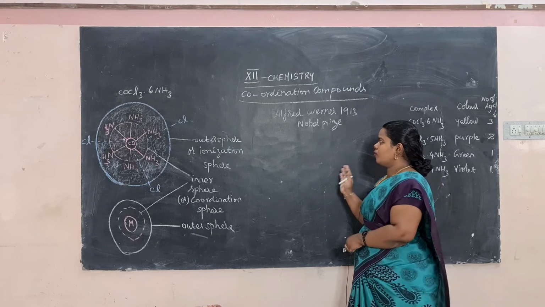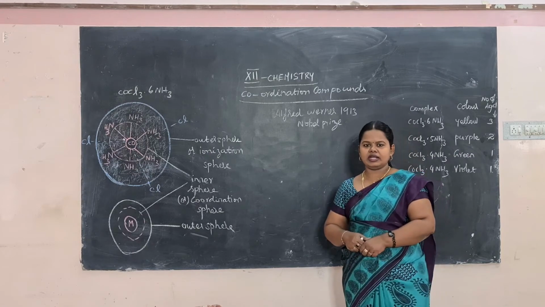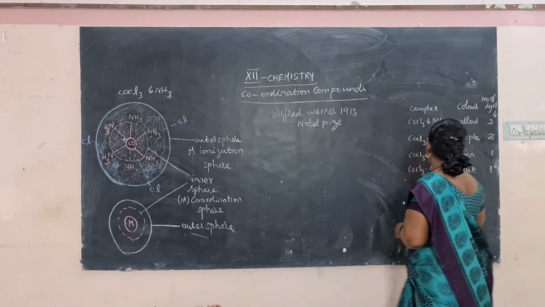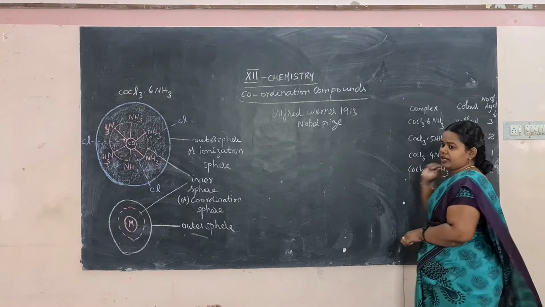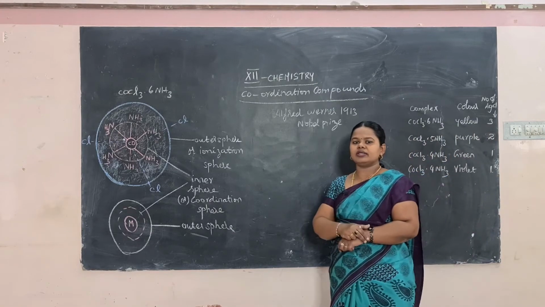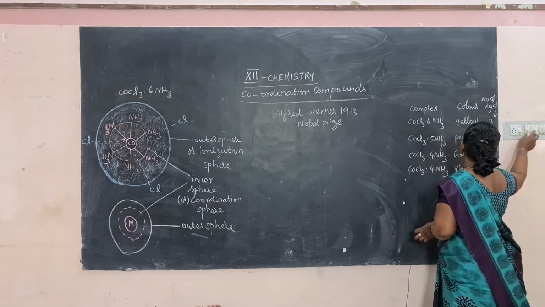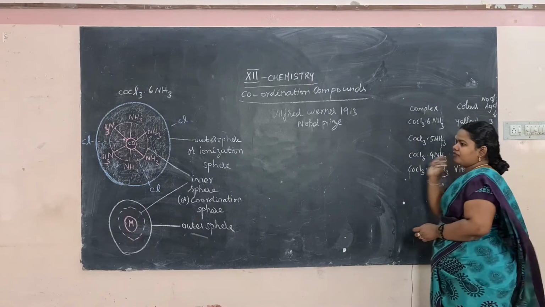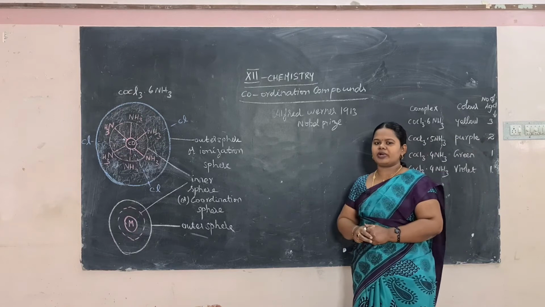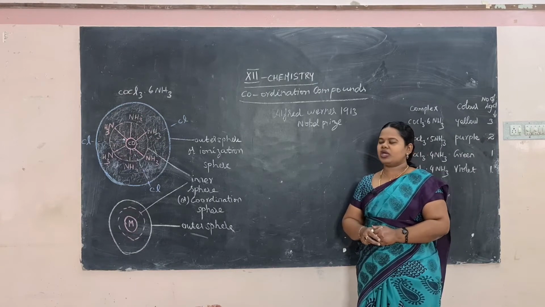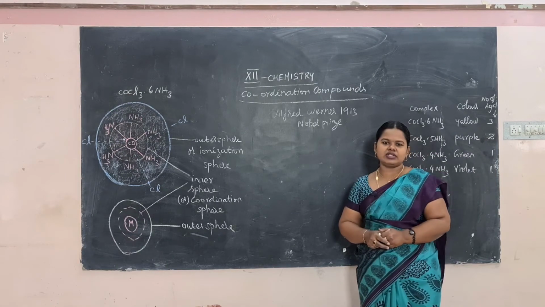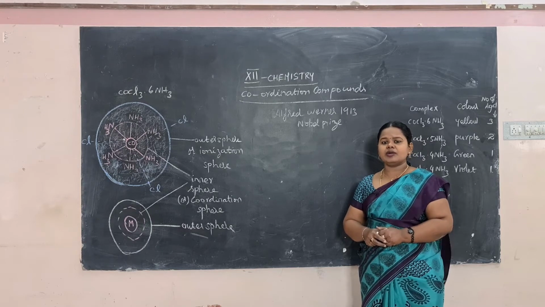He was the first inorganic chemist who got the Nobel Prize in 1913. So he was the scientist of interest in this lesson.